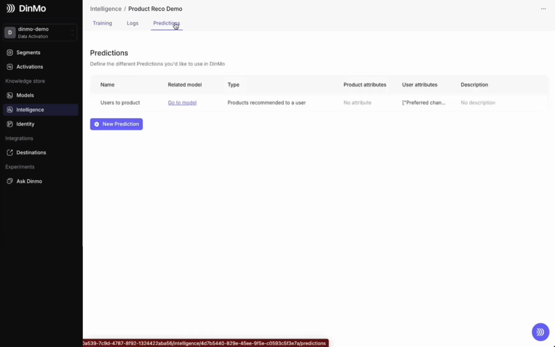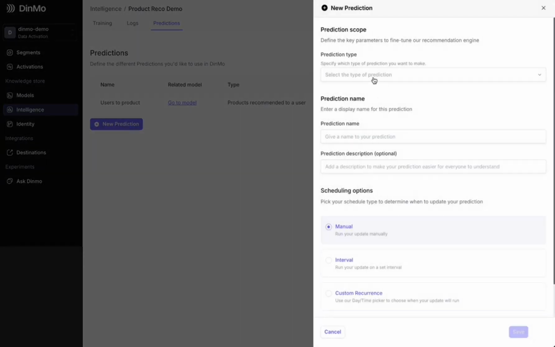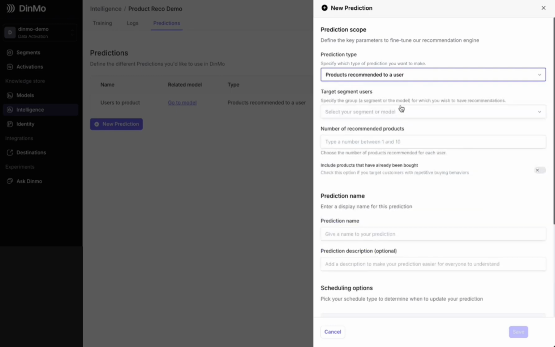And then I can create different predictions. So just by clicking on New Prediction, I choose the type of prediction I want to make. Again, do I want to recommend products for a user? So, for example, I recommend jeans, then a t-shirt, then socks to this person. Or for a given product, like these size S jeans I just brought up, which person would be most likely to be interested? In this case, I'm going to choose the recommended products for a user.